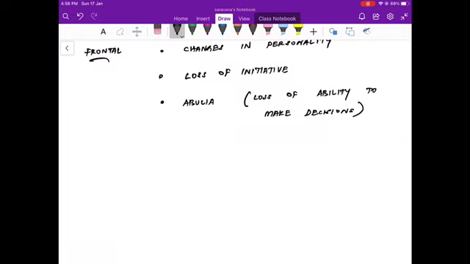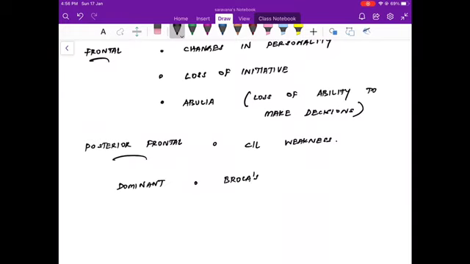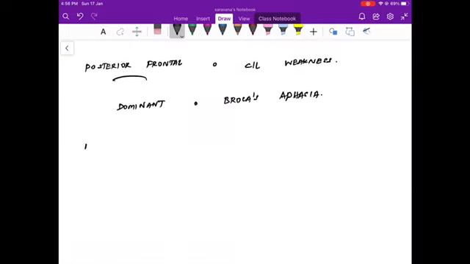If the tumor is located a little bit posterior, around the motor cortex, that is, posterior frontal lobe lesions, then they will present with contralateral weakness. If it is on the dominant side, it is going to present with Broca's aphasia. Now what if it were a bifrontal tumor?